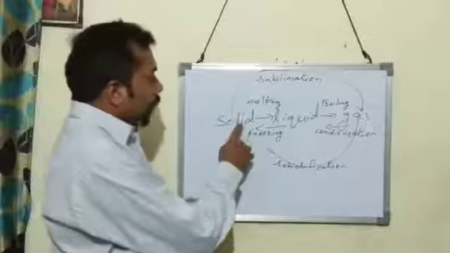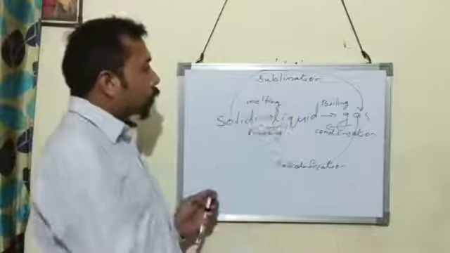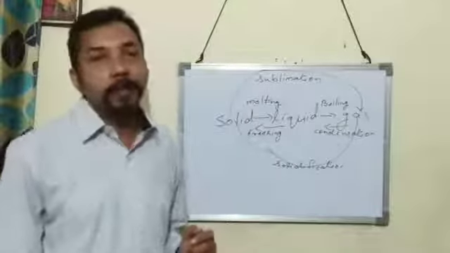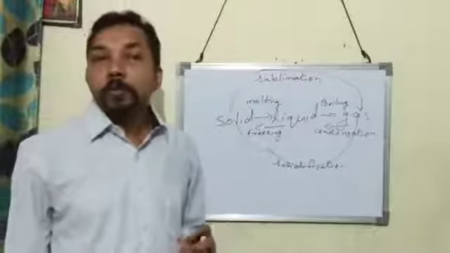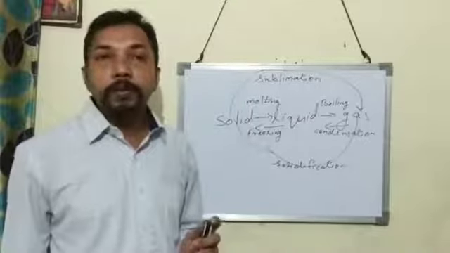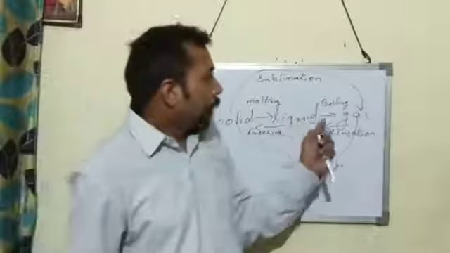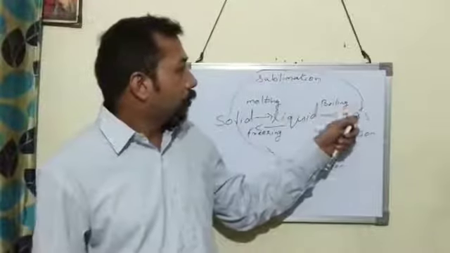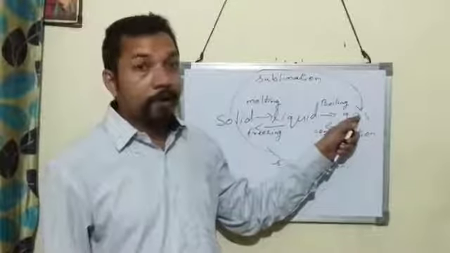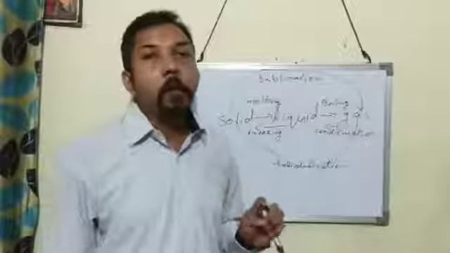The constant temperature at which a solid changes into liquid is called its melting point. And the constant temperature at which a liquid changes into gas on heating is called boiling point.